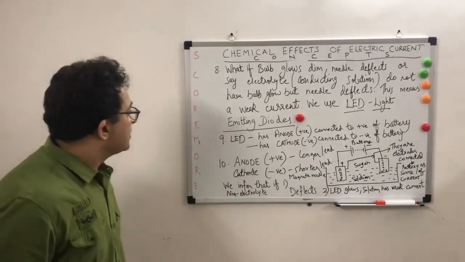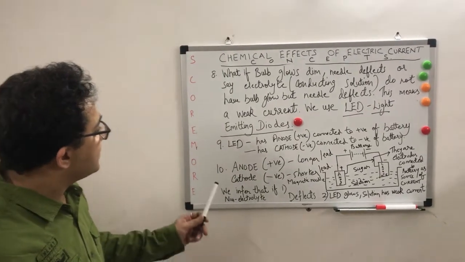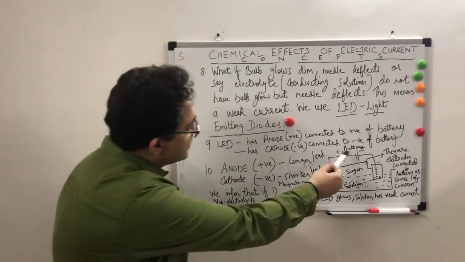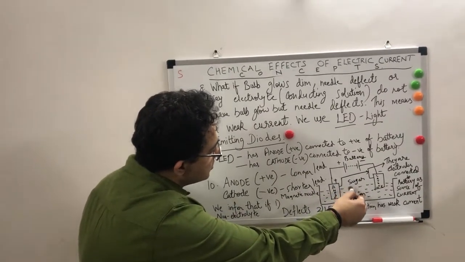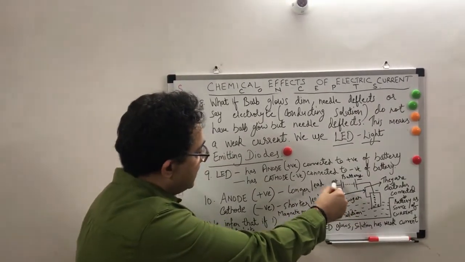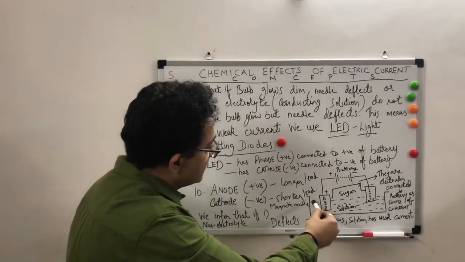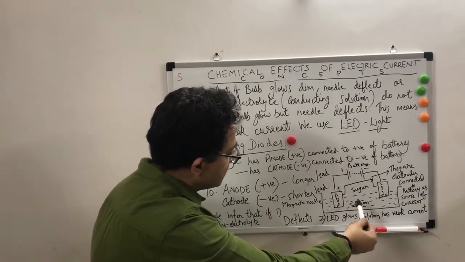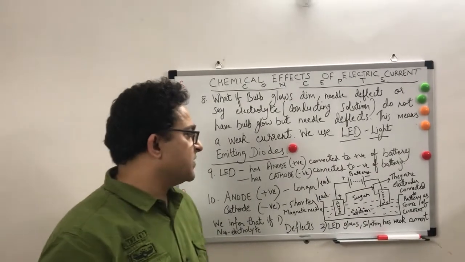Now we move further. The LED has an anode, which is positive, connected to the positive of the battery, and a cathode, which is negative, connected to the negative of the battery. I've shown you a diagram here. This is a battery. It's a closed circuit, with a cathode and an anode in a solution. This is a sugar solution. There is no disconnect in the wire. It is connected, and if it is a conducting solution, then there will be some chemical effects and some changes. But if there is no change,